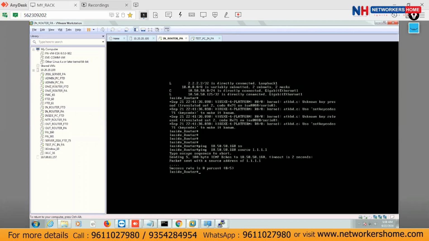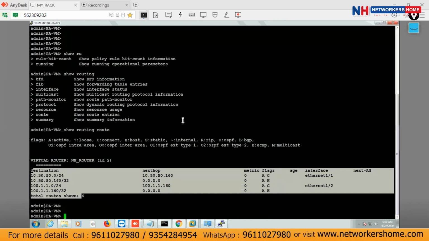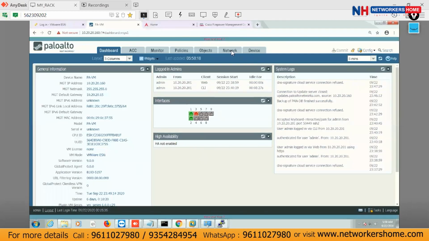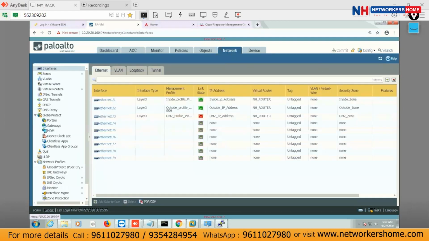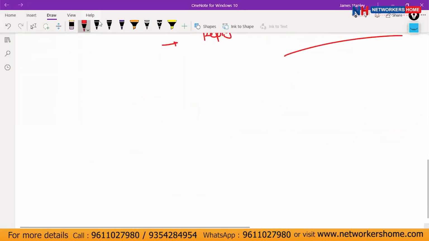Packet drop. Not able to ping. So now what we have to do is add a default route. Go to the Palo Alto, 160 is the Palo Alto here. Okay, let me open it. Go to the network. Now guys, I hope you remember yesterday we discussed all these things about the virtual router.